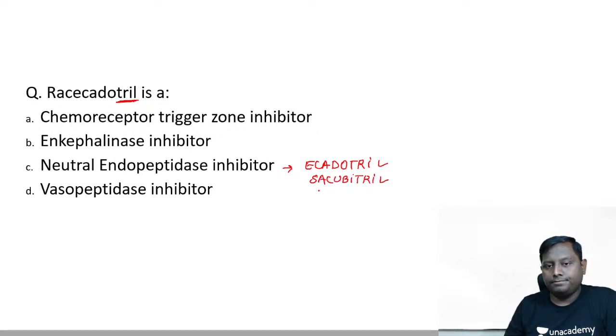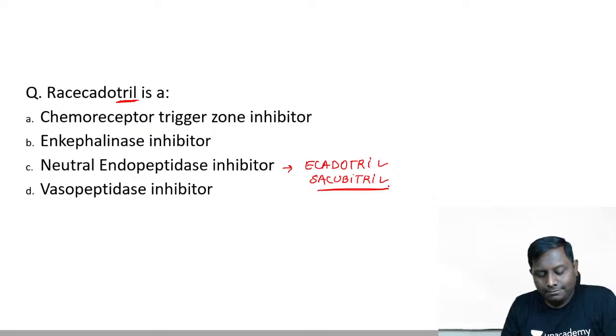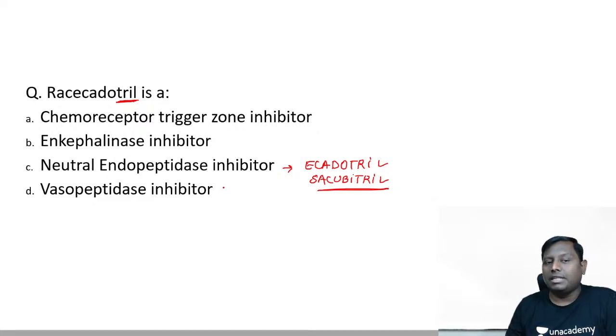Icadotril and sacubitril. So C cannot be the answer, as I have already clarified. And what is neutral endopeptidase? It is the same as neprilysin.